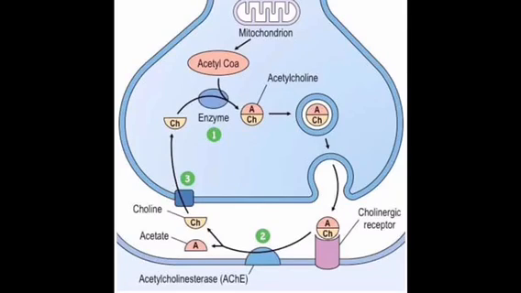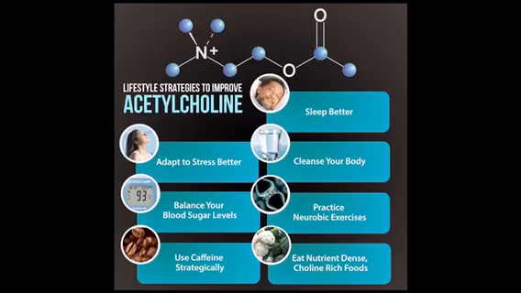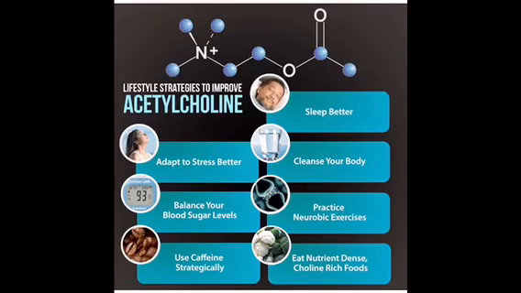Deficiencies in acetylcholine can lead to myasthenia gravis, which is characterized by muscle weakness. It is also important because it is a major neurotransmitter responsible for memory and learning. Acetylcholine deficiency symptoms are typical of those we call senior moments, but can happen at any age. Chronic acetylcholine deficiency can lead to dementia and Alzheimer's later. Lifestyle strategies to improve acetylcholine are to adapt to stress better, balance your blood sugar levels, use caffeine strategically, sleep better, cleanse your body, practice aerobic exercises, and eat nutrient-dense, choline-rich foods.